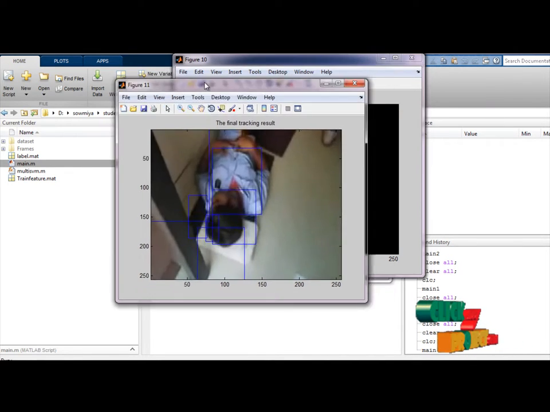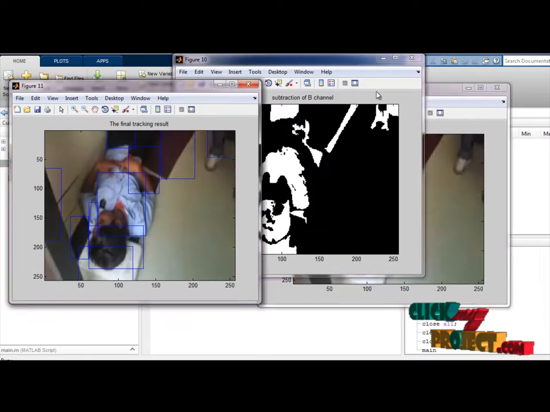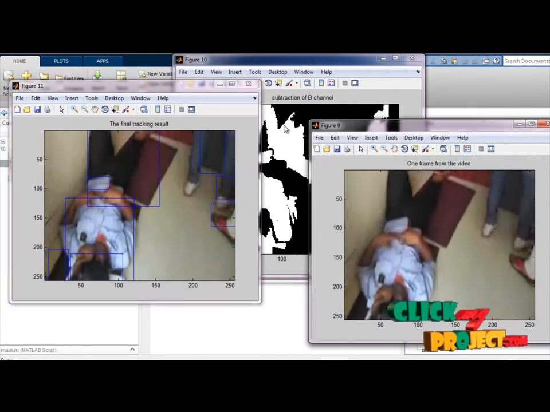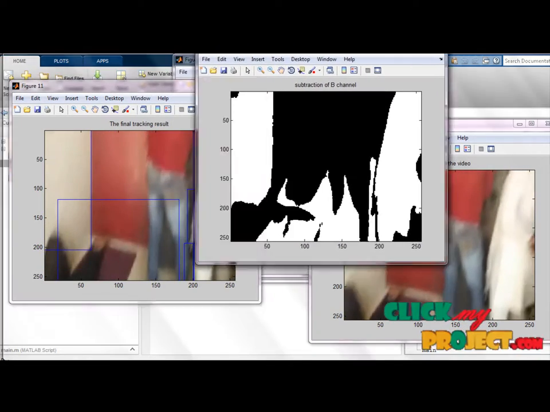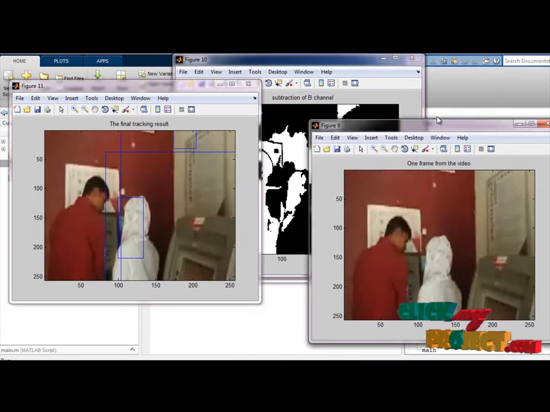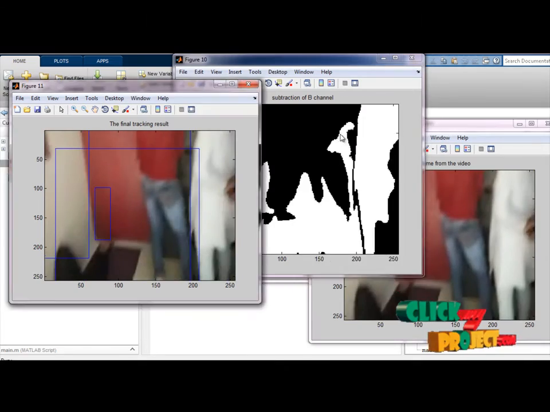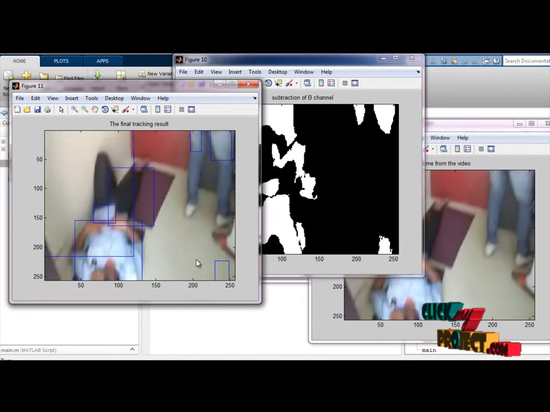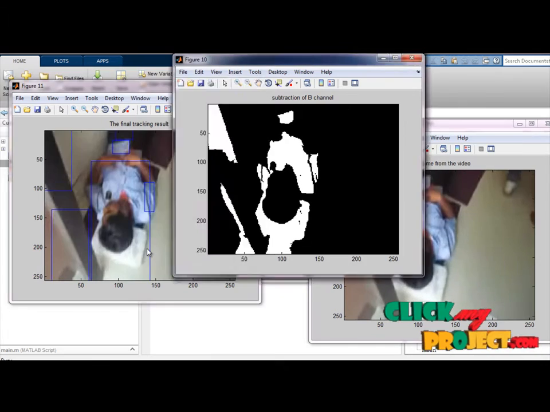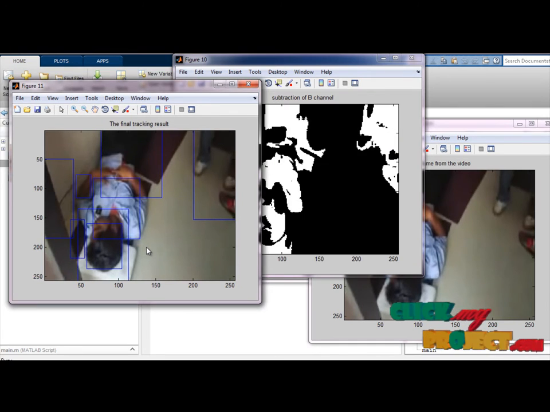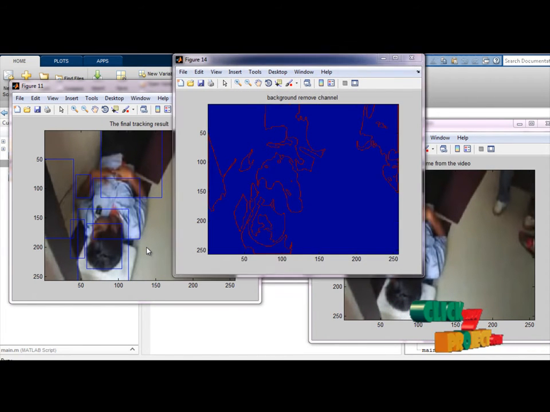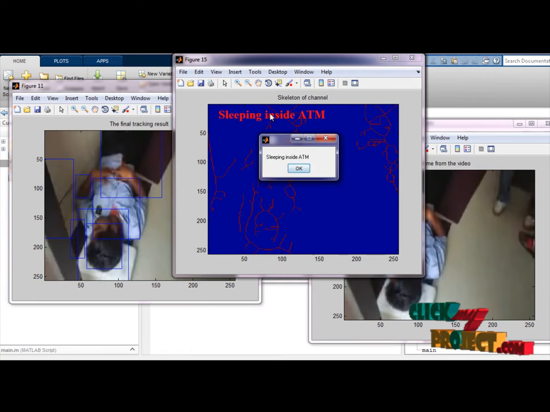The image is tracked with blue layers and a normal single frame. This is the binary subtraction. The number of frames will be processed, and after completion it detects what kind of event it is. With background removal and skeletonization, sleeping inside the ATM is detected and a message box alert also comes.